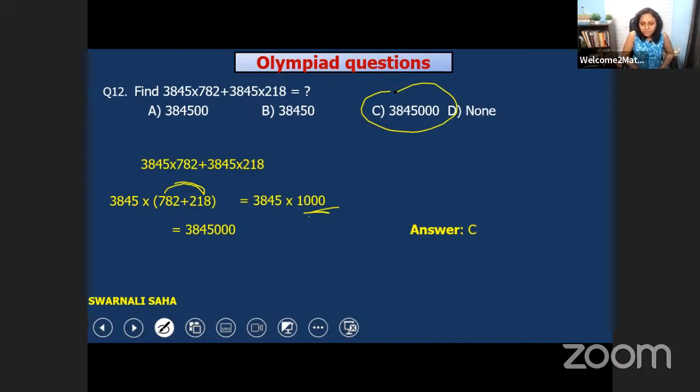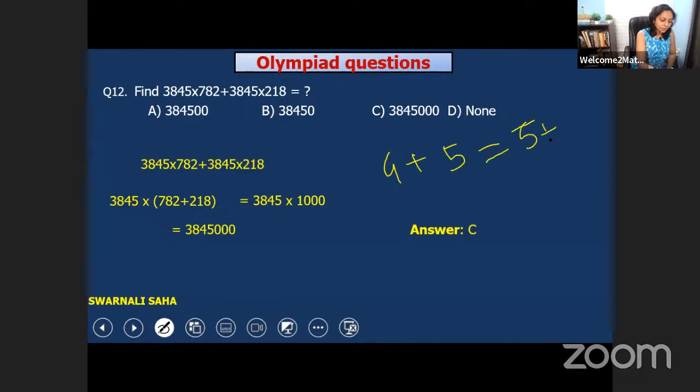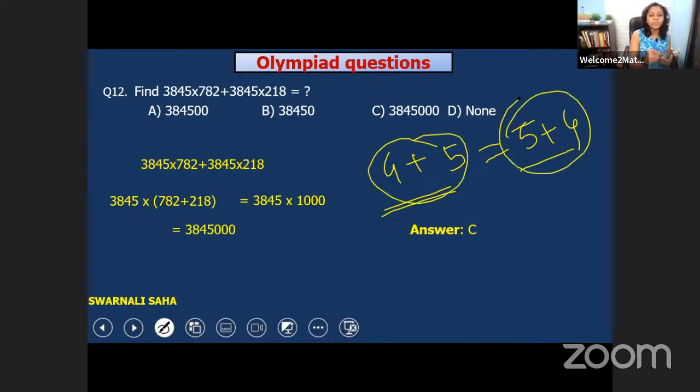Someone is asking, what is the difference between associative property and commutative property? I already told you. Okay, once again, I will tell you. Commutative property means 4 plus 5 is equal to 5 plus 4. Okay, that's just order. If you change the order, you get 4 plus 5 and 5 plus 4. 4 plus 5 is equal to 9 and 5 plus 4 is also 9. That is the example of commutative property.